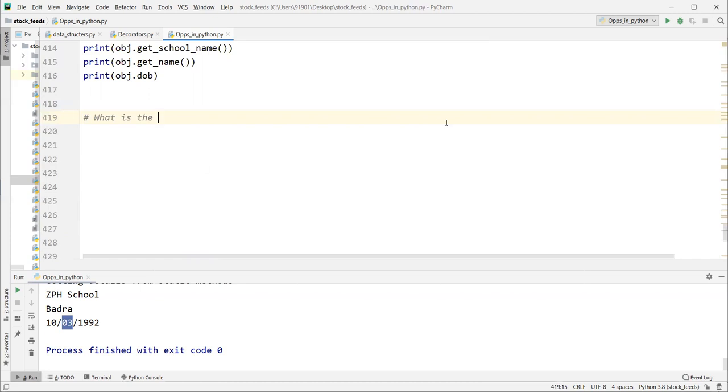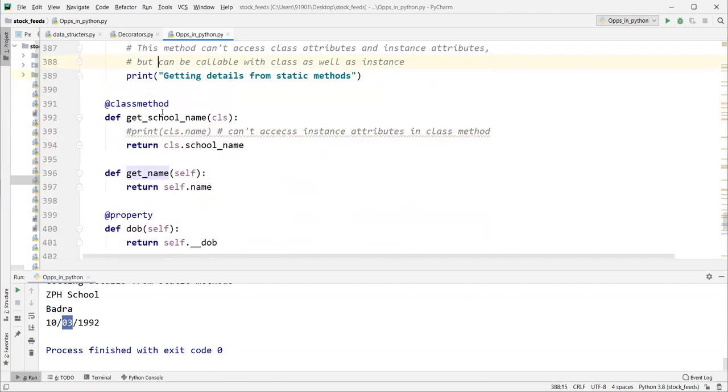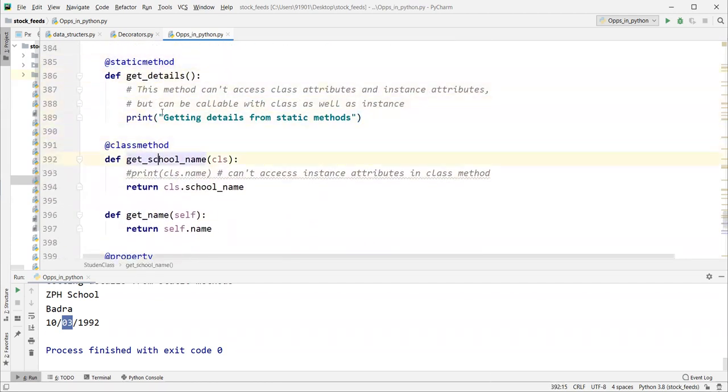The only difference is a class method will take the first parameter as the class reference. With this reference, you can access the class, but a static method does not have access to either class or instance. This is the main difference. But this function can be callable by using the class as well as an instance.